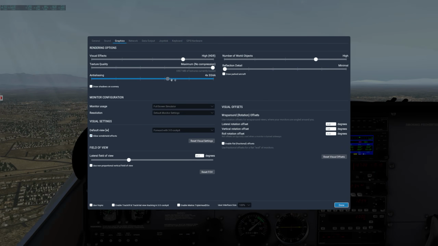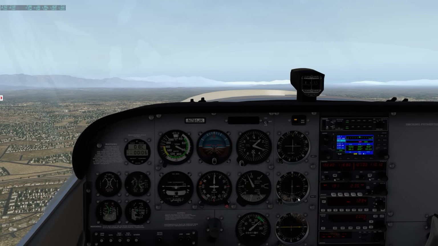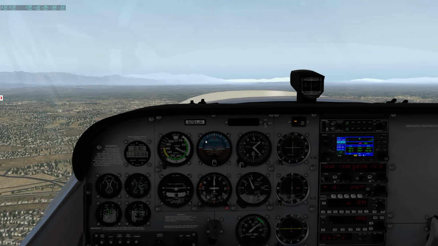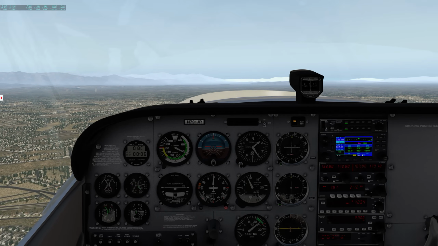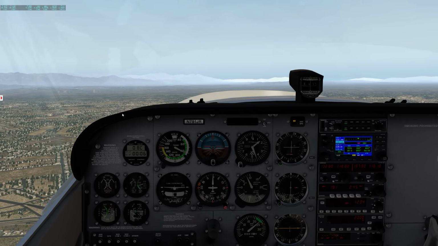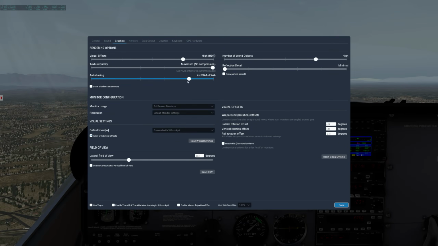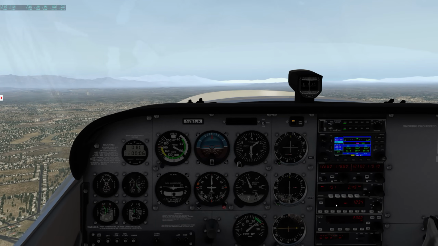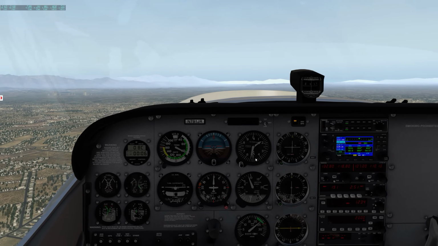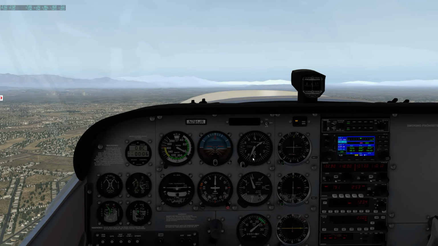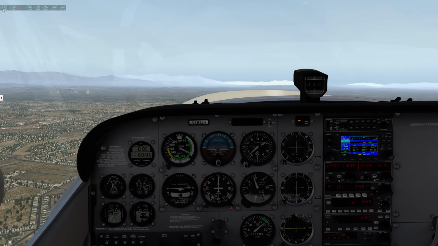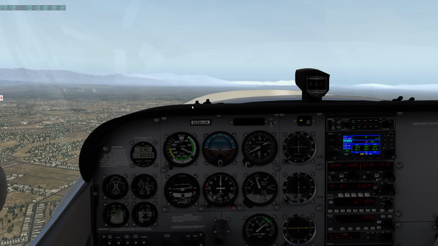And now we'll go to 4x SSAA and FXAA, and now this is very reasonable again. Good frames, 36 frames. You can still see the shimmers, but they're not as pronounced. And then this is the setting that I have, which is the maximum setting, which almost eliminates the shimmers and gives you a very smooth experience at, of course, lesser frames. So we've got about 4 frames loss when we move to the maximum.